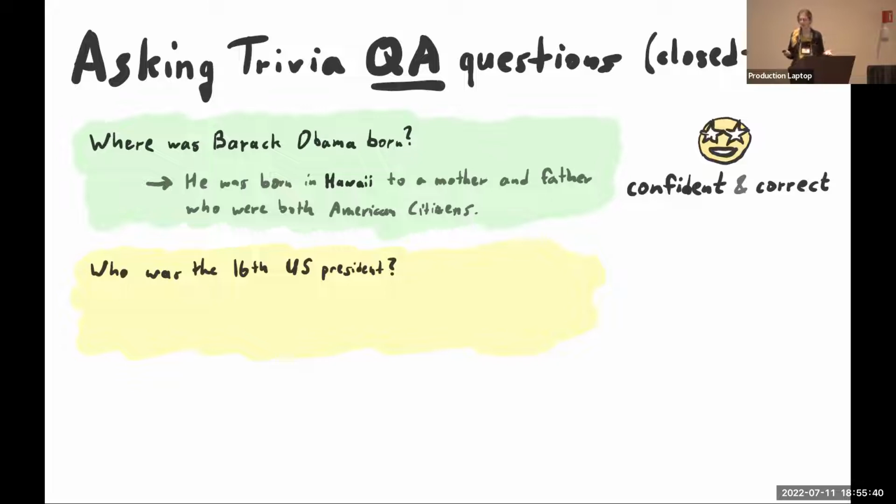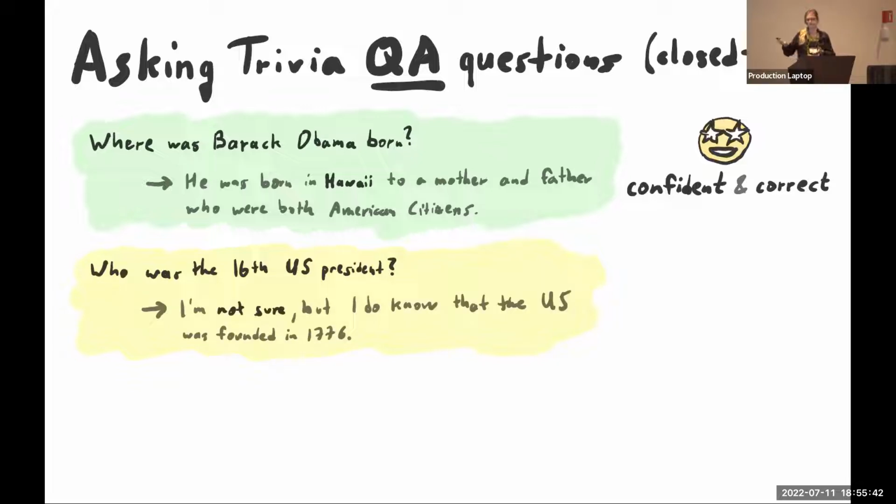And neither does BlenderBot. It says, oh, I'm not sure, but here, the US was founded in 1776. Which, you know, honestly, that's pretty all right. It's incorrect, like there was no correct answer in there, but it was also not given with a lot of confidence. So that's perfectly fine. That's what I like to see.